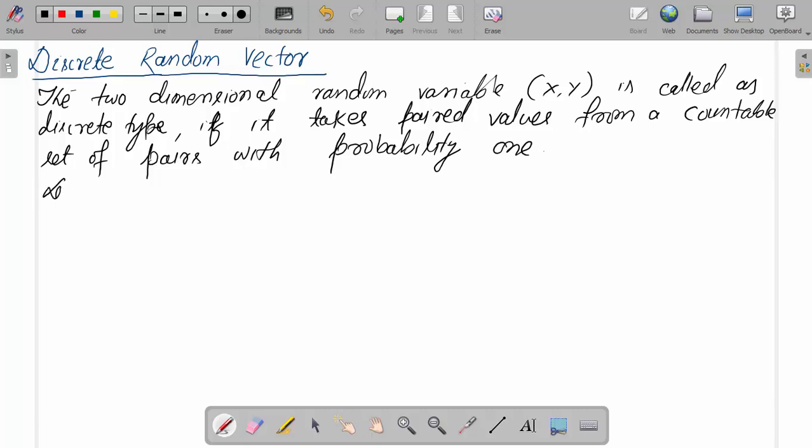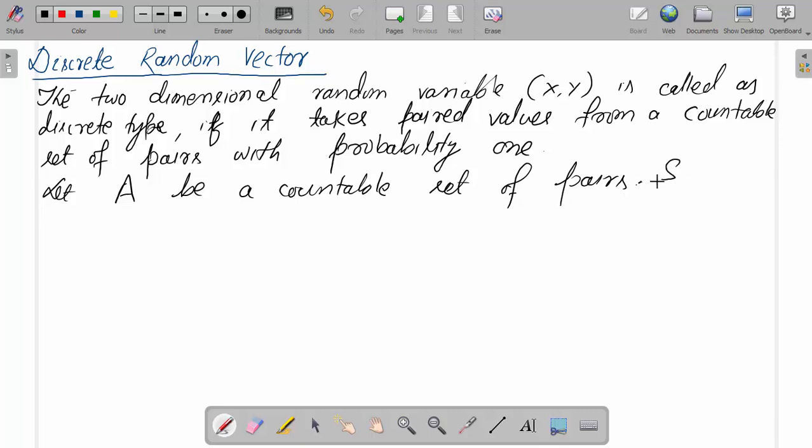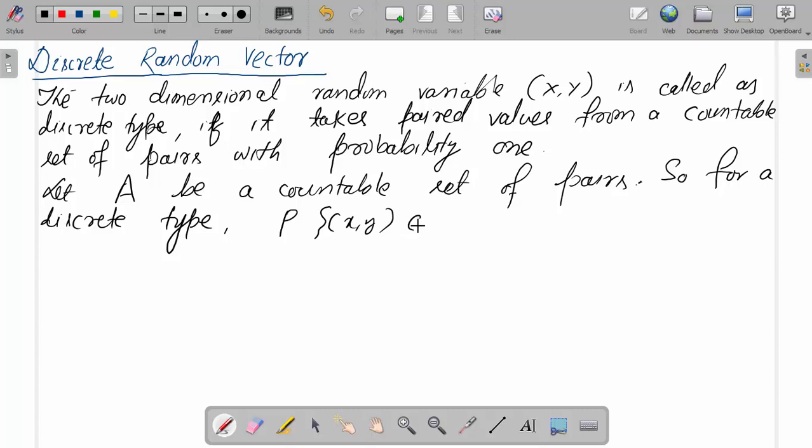Let A be a countable set of pairs. So for a discrete type, probability XY belongs to A equal to 1.